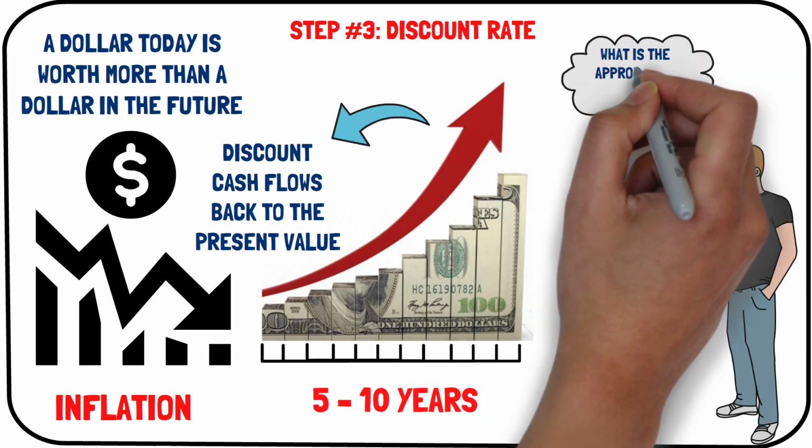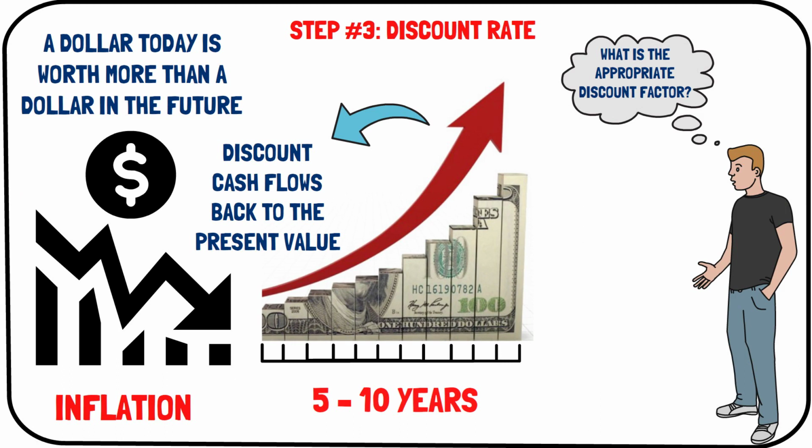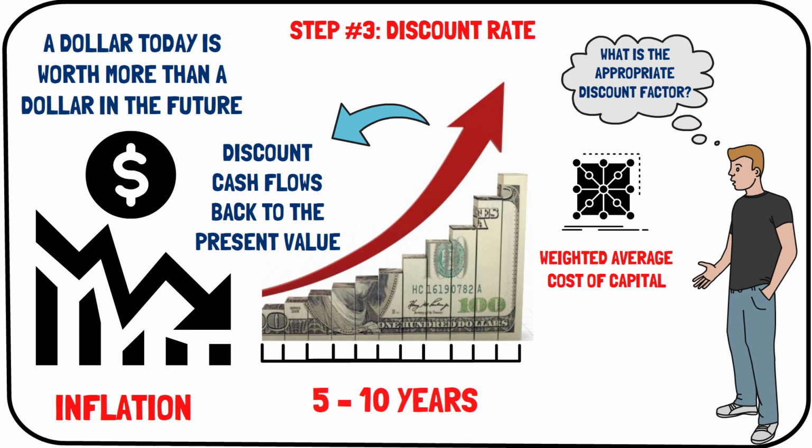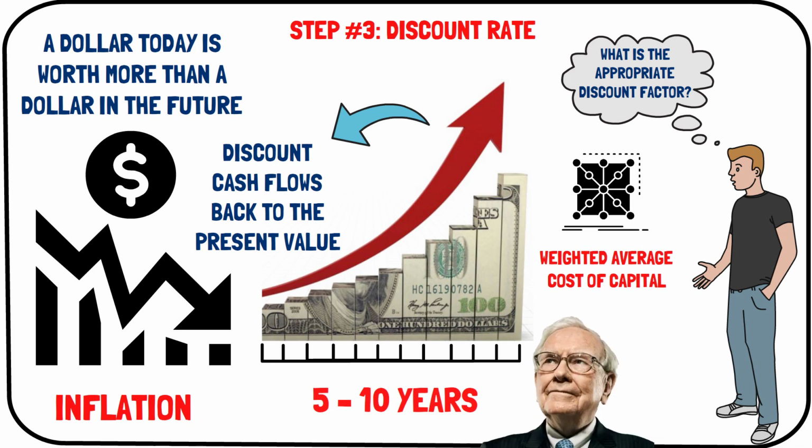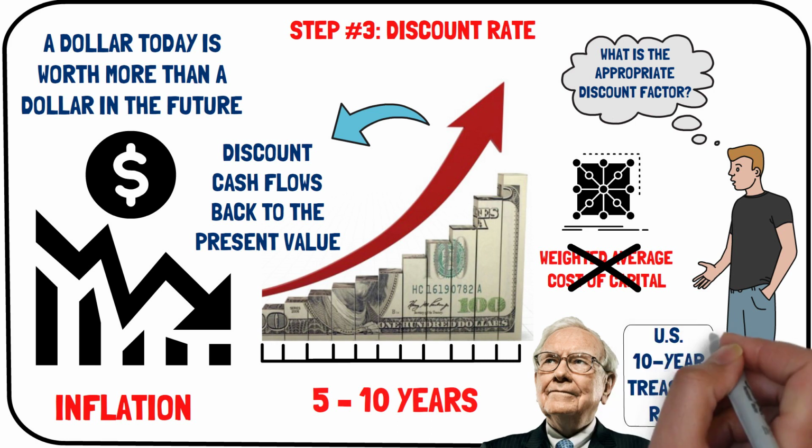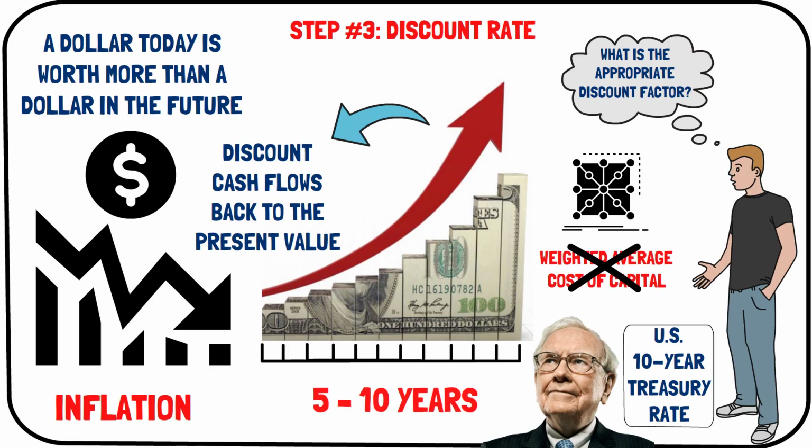But what is the appropriate discount factor? Traditionally, what is taught in finance is to use the weighted average cost of capital as the discount rate, as it's a measure of what it costs a company to acquire funding. However, this comes with many false assumptions and simplifications of reality, and the formula is also rather complex and not beginner-friendly. More importantly, it's not used by Warren Buffett. Warren Buffett uses the U.S. 10-year Treasury rate as the discount rate, which is also a lot easier for us retail investors to use.